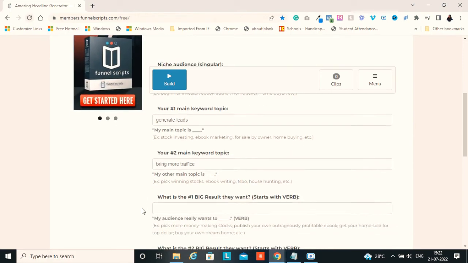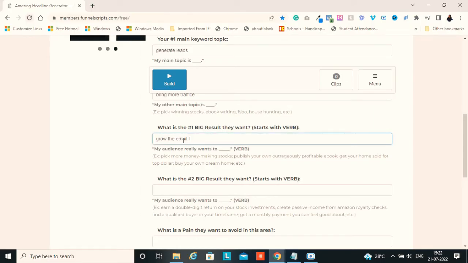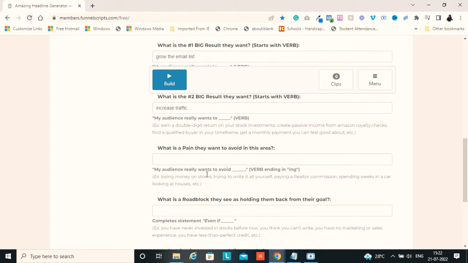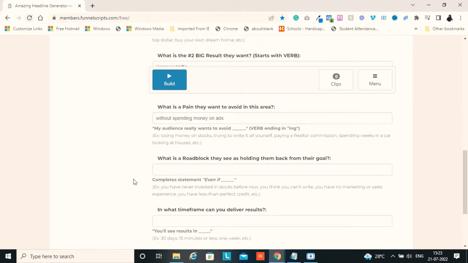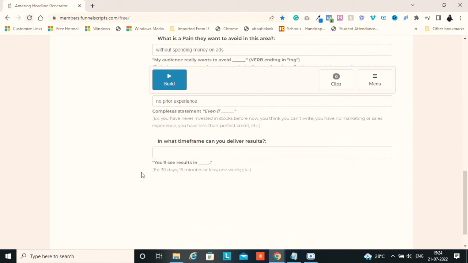What is the number 1 result they want? Grow the email list. What is the number 2 result they want? Increase traffic. So what is the pain they want to avoid in this area? Without spending money on ads. What is the roadblock they see as holding them back from their goal? So the roadblock means what is holding them back? No prior experience. In what time frame can you deliver the results? 10 days, let's say just 10 days, and click on the Distill button.